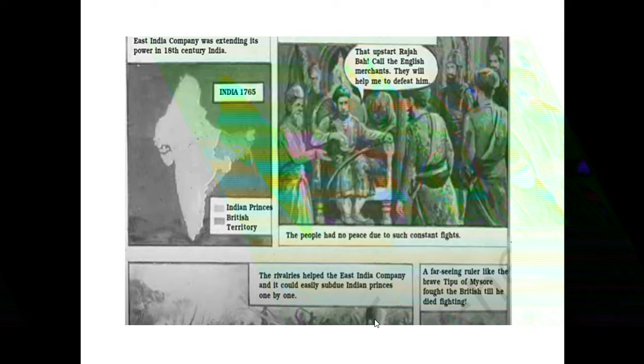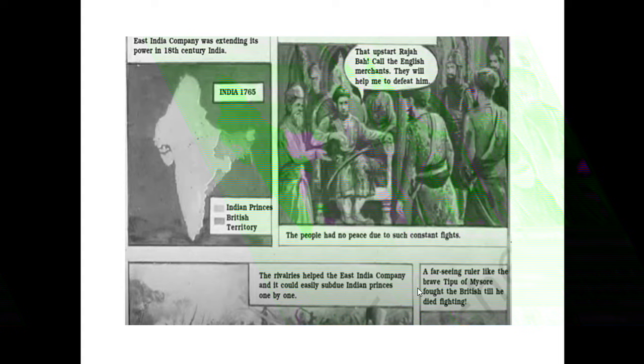Now you can see the map of India. It is completely yellow, so the Indian princes were ruling this part. Then the pink parts were those of the Britishers. Slowly, the British started extending, so the yellow started becoming more pink. They extended their territories, and they almost ruled the whole of India, as we all know.